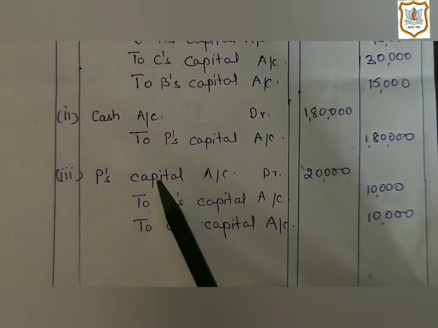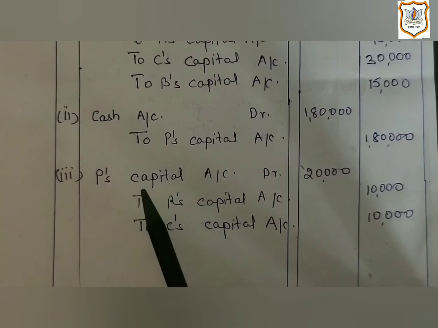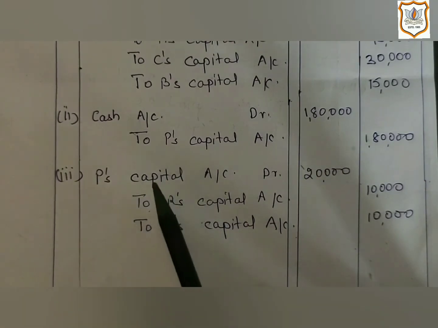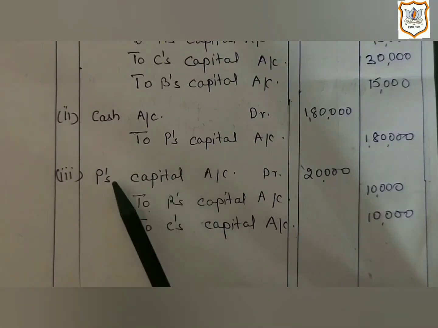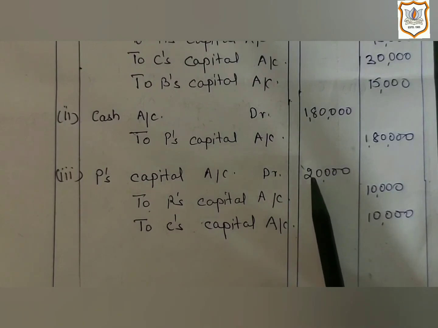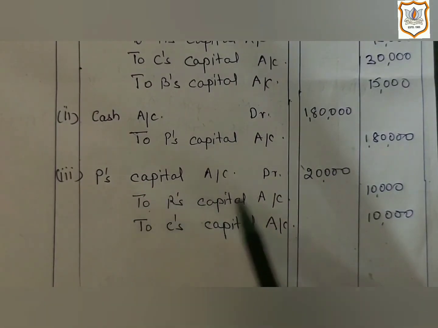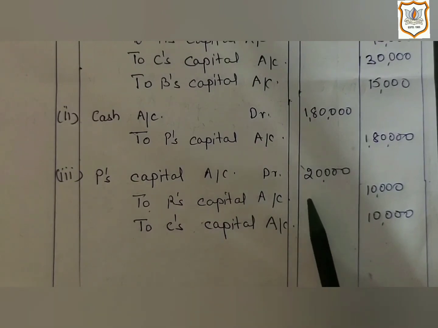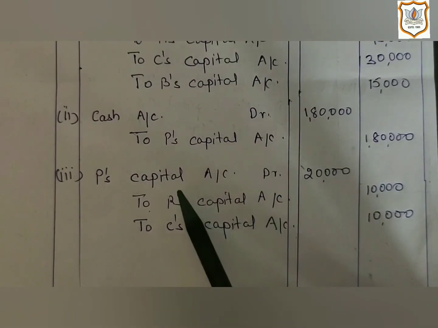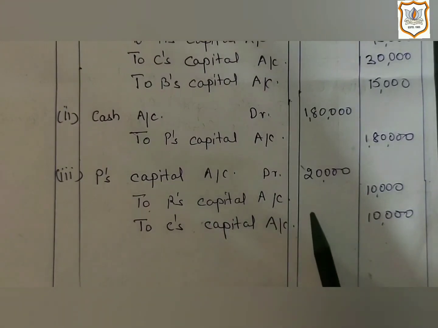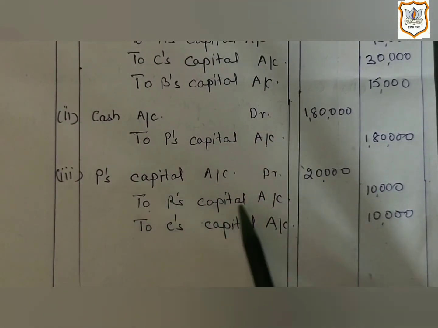So here is the journal entry for this. As P is not bringing his share of goodwill in cash, this amount is due, so we will charge it from his capital account. P's capital account will be debited here by 20,000, and it will be distributed to old partners in their sacrificing ratio. Here only R and C are sacrificing, in 1:1 ratio. So 20,000 will be distributed as 10,000 and 10,000. R's capital account will be credited by 10,000 and C's capital account will be credited by rupees 10,000.